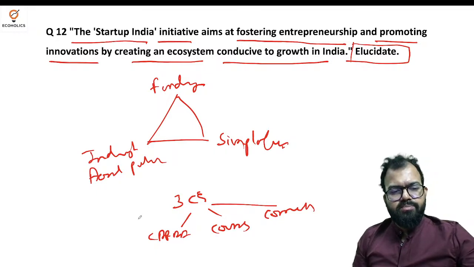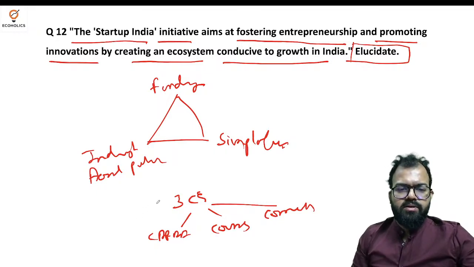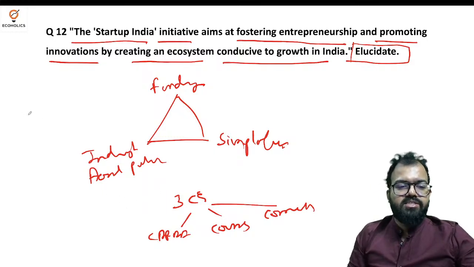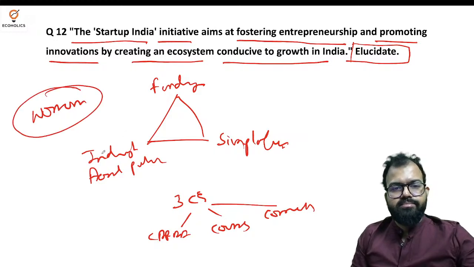Rise in entrepreneurship, significant increase in entrepreneurship, probably in tier 2 and tier 3 cities, increase in women participation. So again, women angle is very important here. Lot of women founders making startups that go to unicorn.